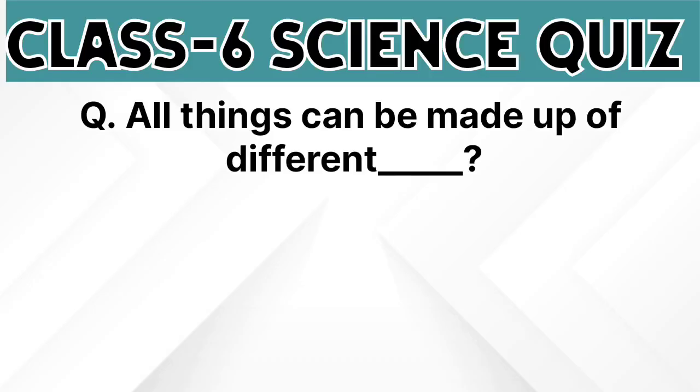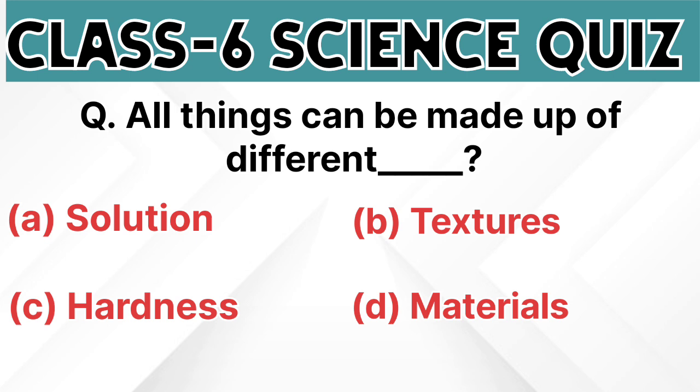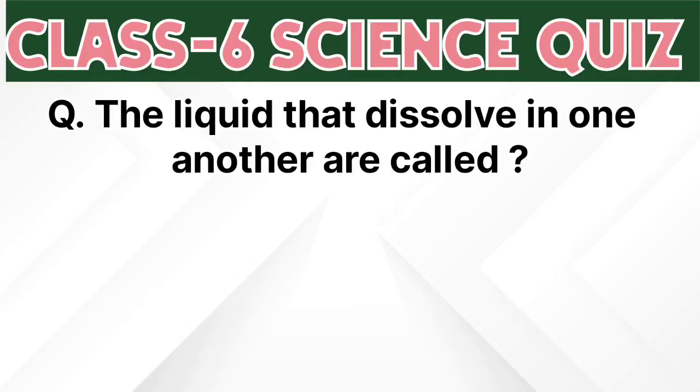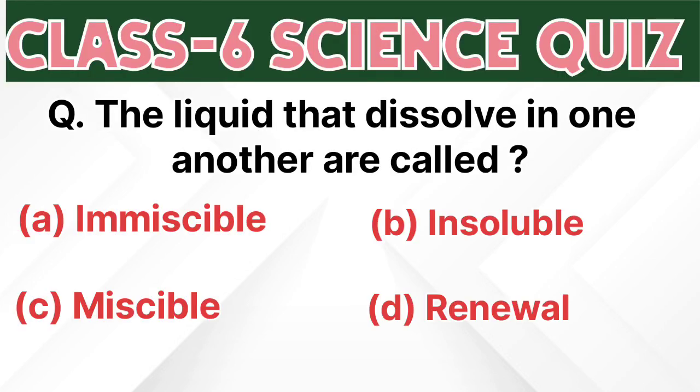Let's start. All things can be made up of different dash: solution, texture, hardness, material. The correct answer of this question is D, materials. Now the next question is, the liquids that dissolve in one another are called immiscible, insoluble, miscible, renewal. The correct answer of this question is C, miscible liquids.